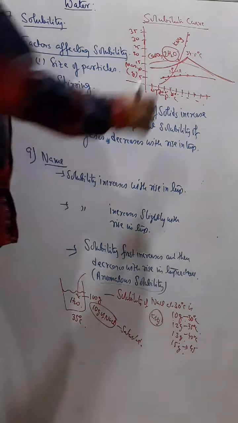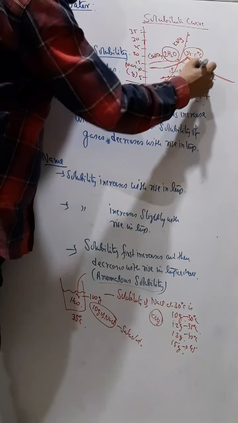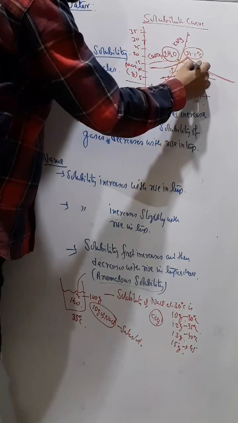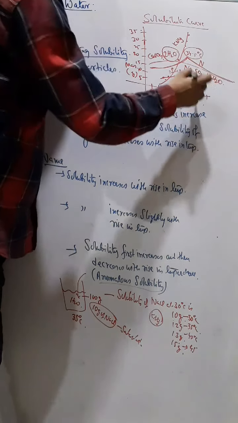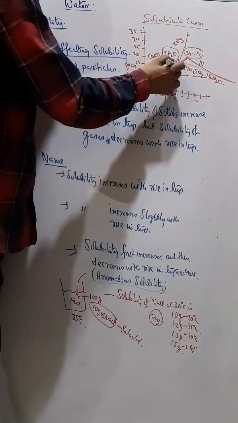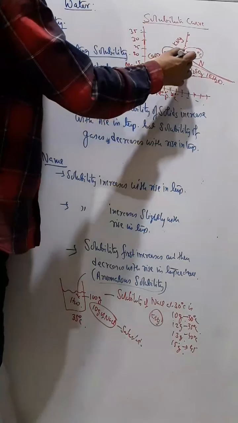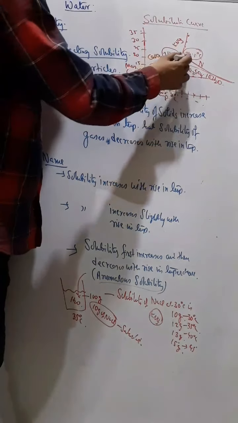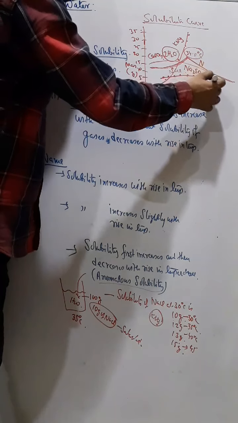Why? Because up to 34.5 degrees Celsius the Glauber's salt remains hydrated.